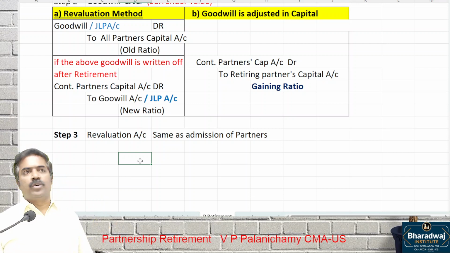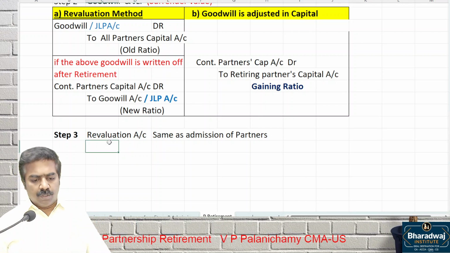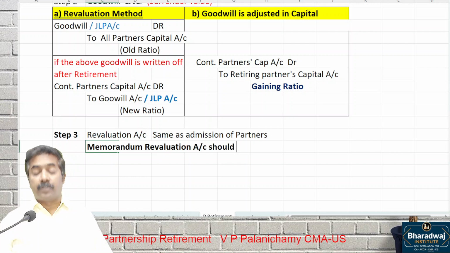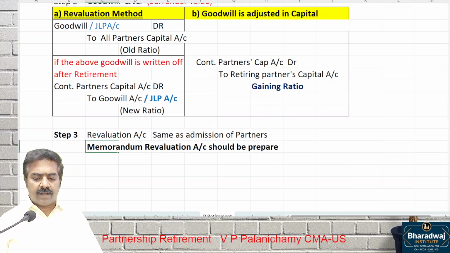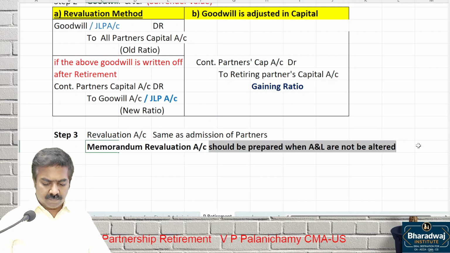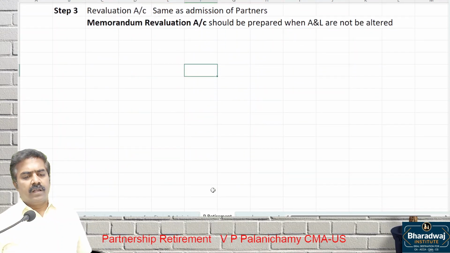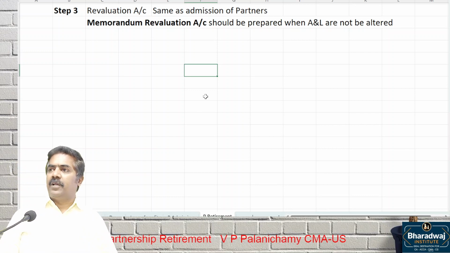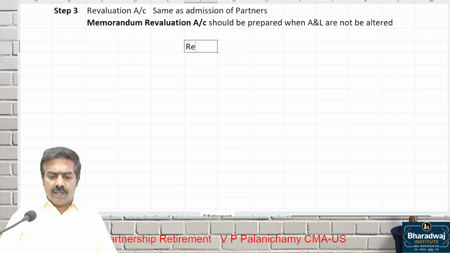In retirement also, if the continuing partners do not want to alter assets and liabilities, we will prepare memorandum revaluation account. Please note, memorandum revaluation account should be prepared when assets and liabilities are not to be altered. In that we will have two parts.